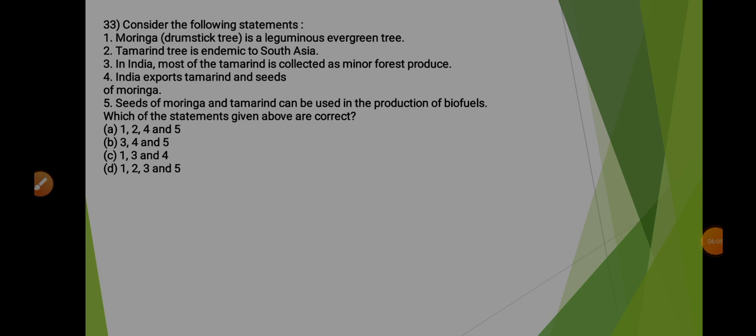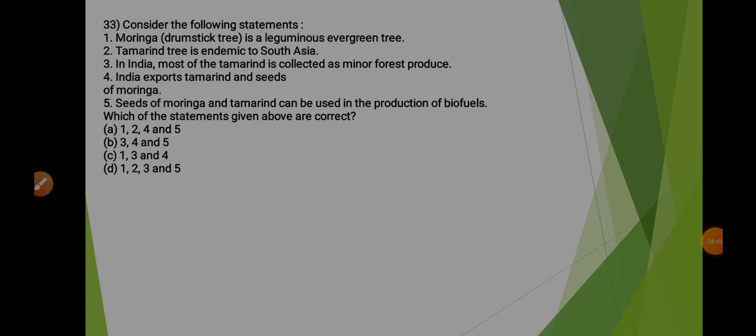Coming to the next question, it says consider the following statements. Statement 1, moringa or drumstick tree is a leguminous evergreen tree. So drumstick trees are evergreen, but they are not leguminous. That's why statement 1 is considered as wrong. Next, statement 2 says that tamarind tree is endemic to South Asia. This is also wrong because tamarind tree is endemic to Africa. Next, statement 3 says that in India most of the tamarind is collected as minor forest produce. So this statement is correct.